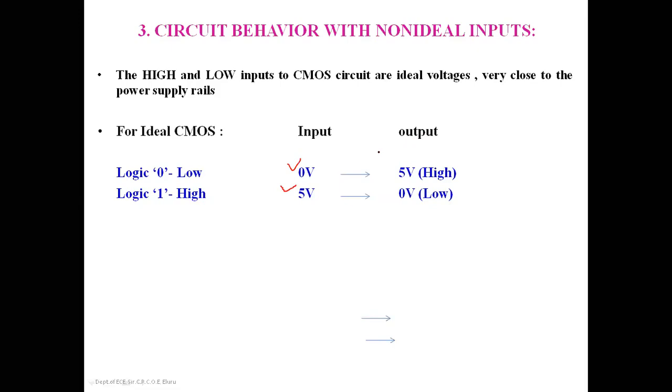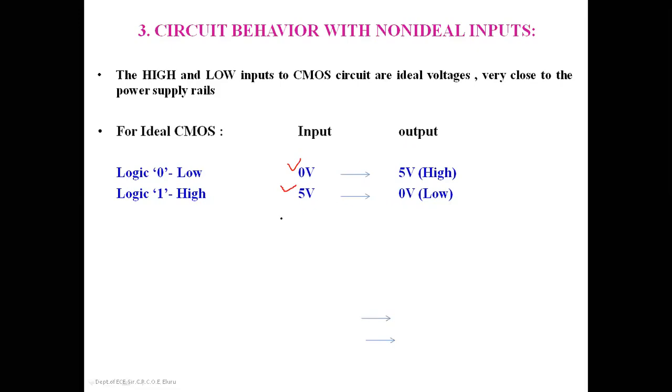But in practical cases, we may not be guaranteed that the inputs are always at the stipulated levels. The stipulated levels are 0 volts and 5 volts. We are not guaranteed for all the time.